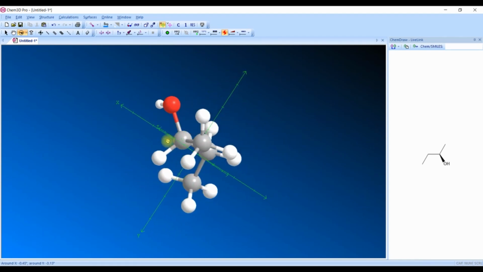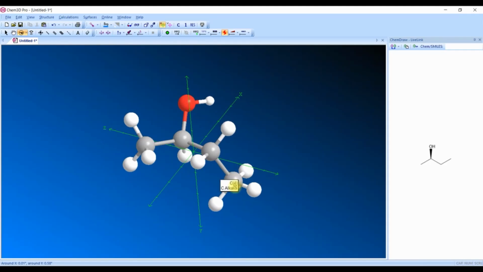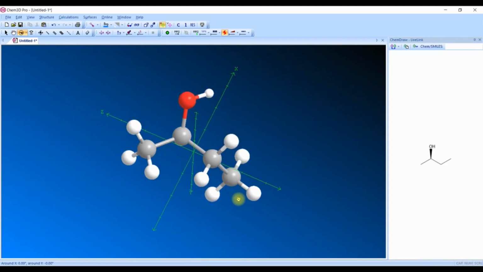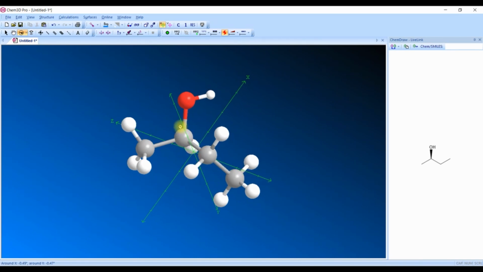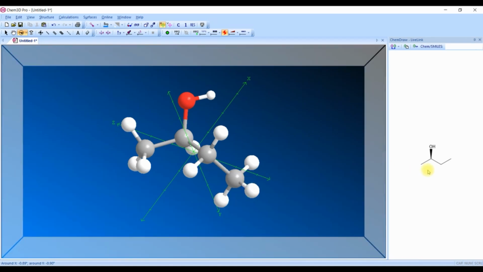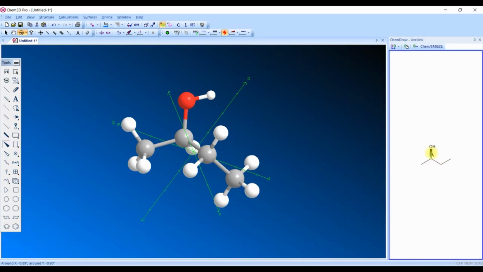Let us arrange it in a plane mode and rotate it further. There are the x-axis and z-axis, and in the middle of them the OH is present, along with the y-axis.